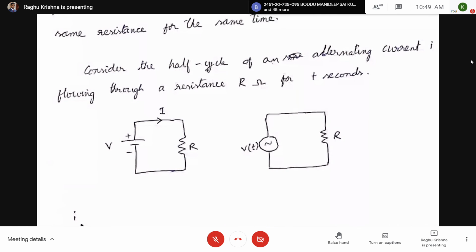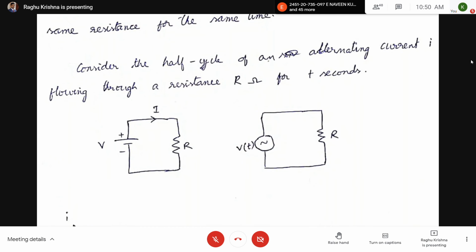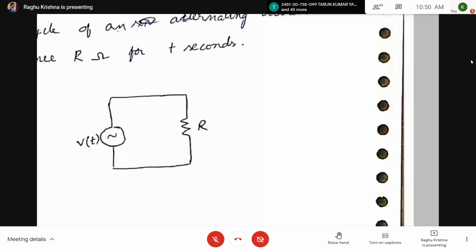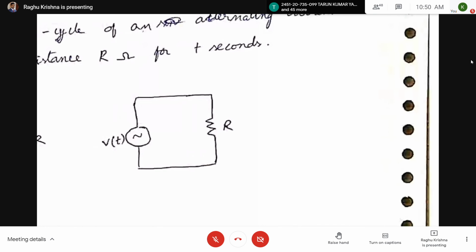So first, let us take the second circuit, the AC circuit. Let us take some fixed time. See this second circuit here. V of T is the alternating voltage, and a resistance is connected.